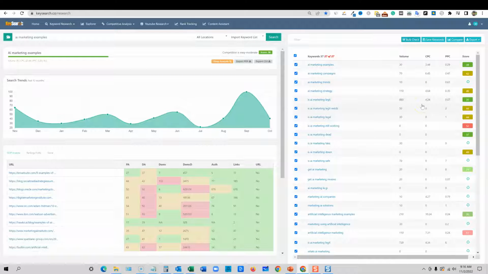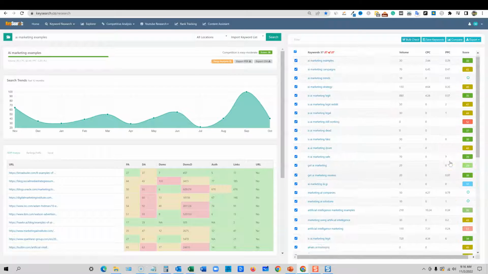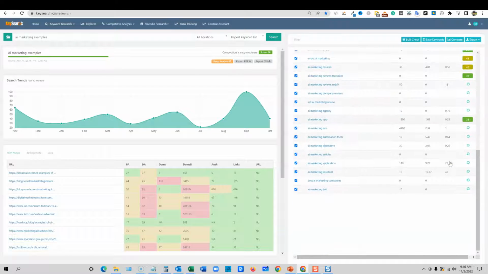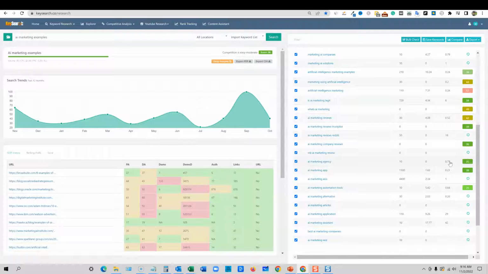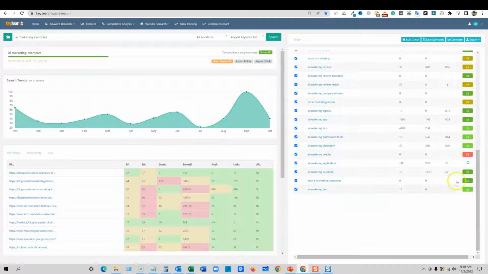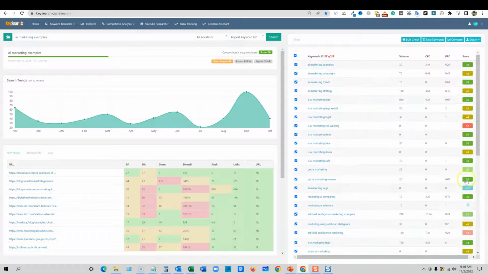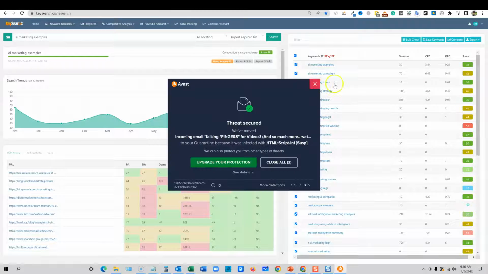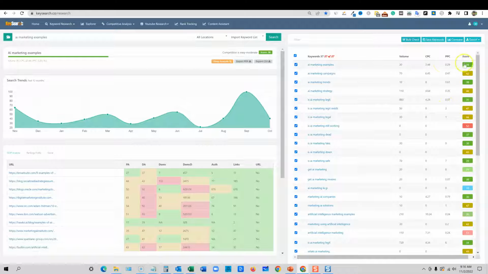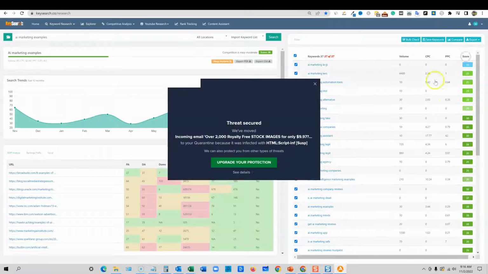So then we can quickly know which ones are green and which ones we should maybe go after and spend our time marketing and creating content around. So KeySearch is pretty fast. It's looking these up, and it's a fresh lookup. So we know that it has its own algorithm when it's looking it up, which is cool. Sorry about that, guys. Okay, so now we can go with score and come through.